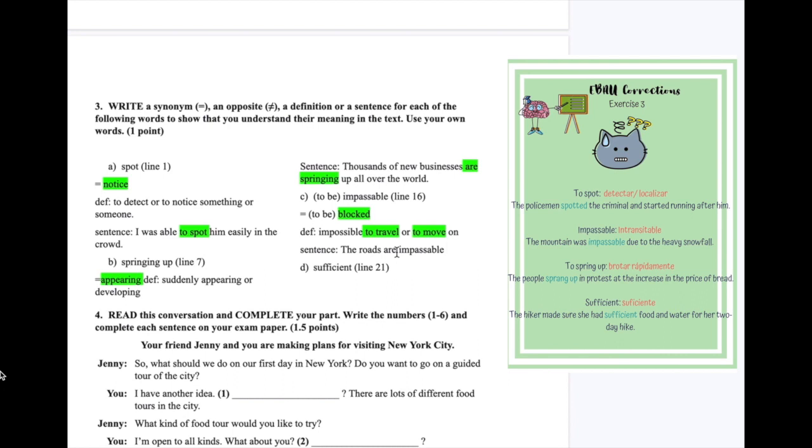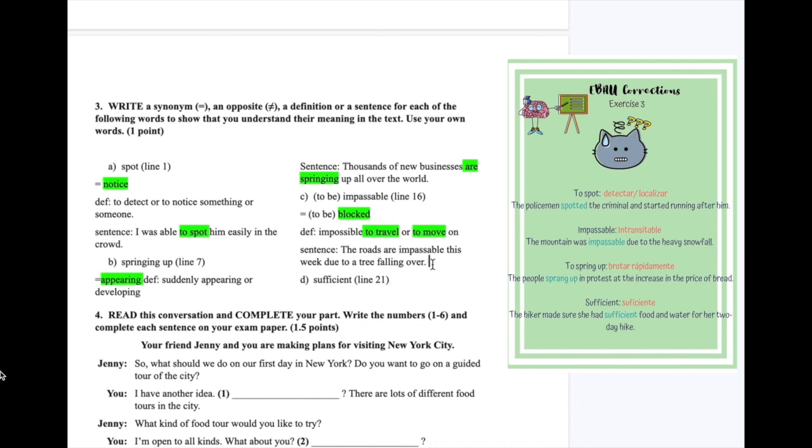The roads are impassable this week due to a tree falling over, for example. Okay, the roads are impassable this week due to a tree falling over. All right, here you are able to change it slightly.